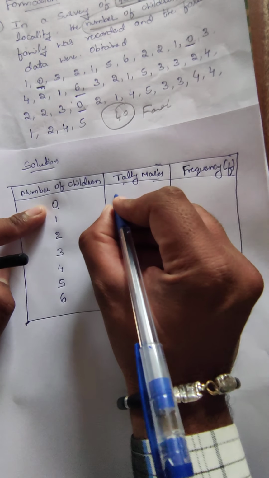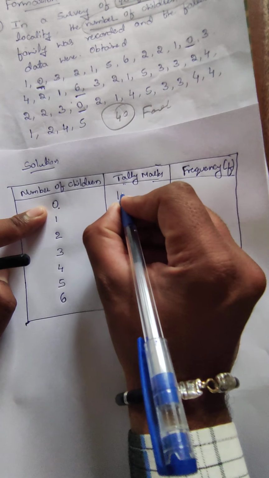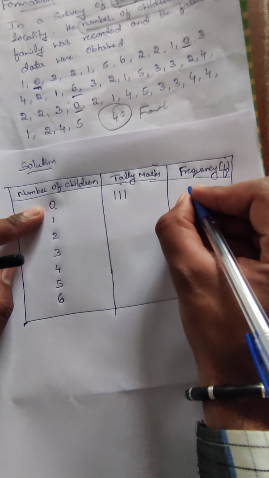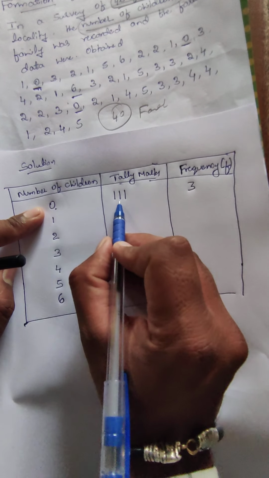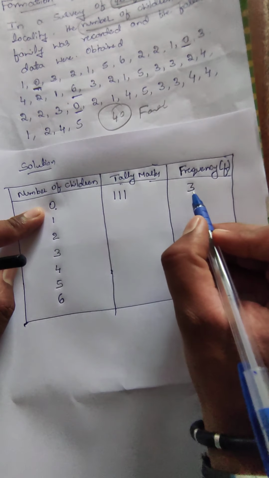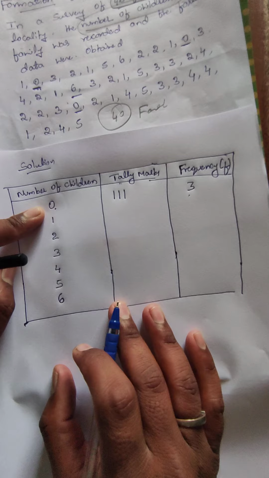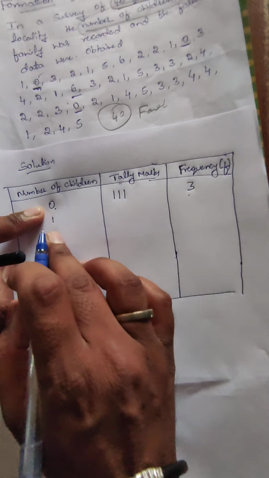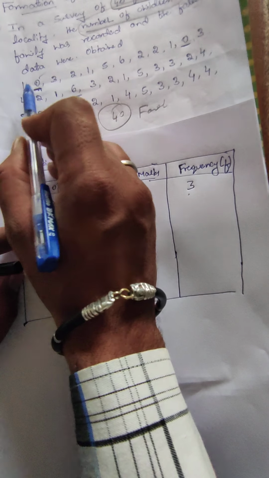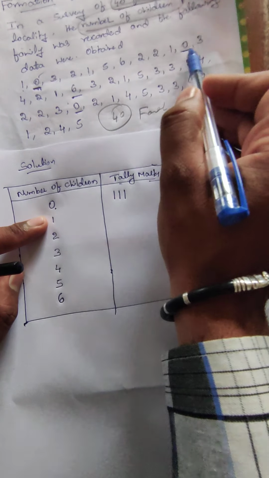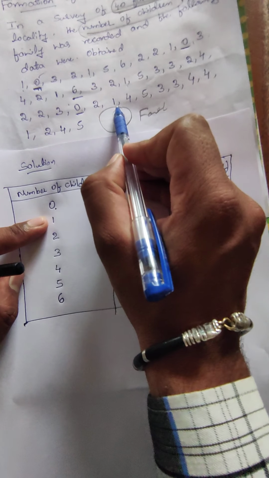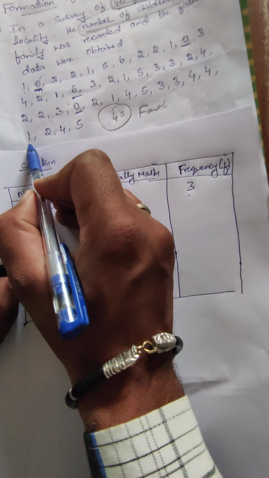So 3 times is repeated, and we write the frequency value 3. Tally marks we can represent like this. That is the way of identification. 0 is over. Next, 1. How many times is 1 repeated? 1, 2, 3, 4, 5, 6, 7.